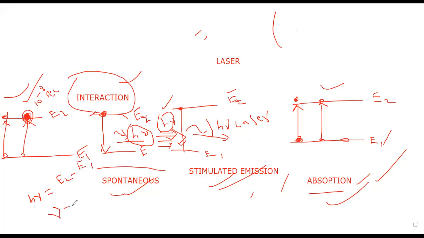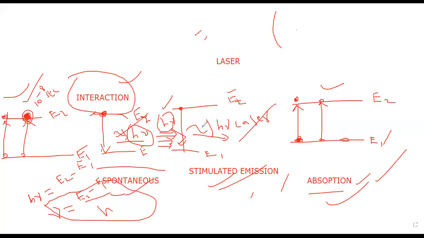Frequency nu is equal to E2 minus E1 by Planck's constant h. This much frequency is emitted by both the spontaneous and stimulated processes.